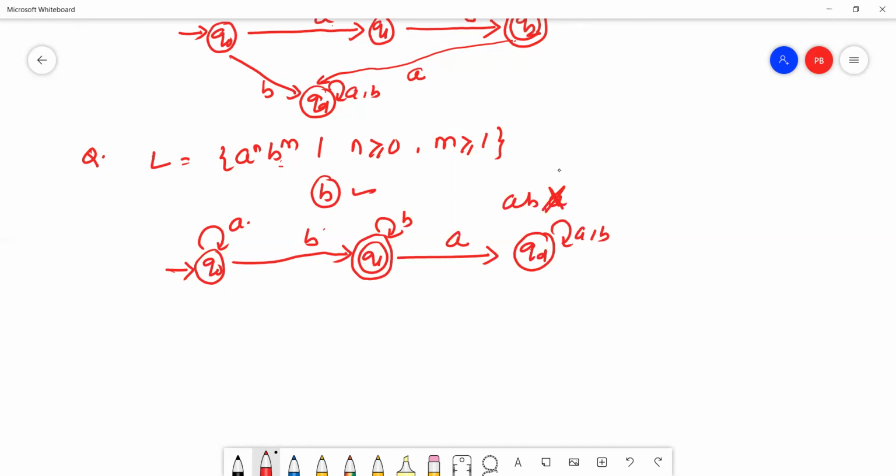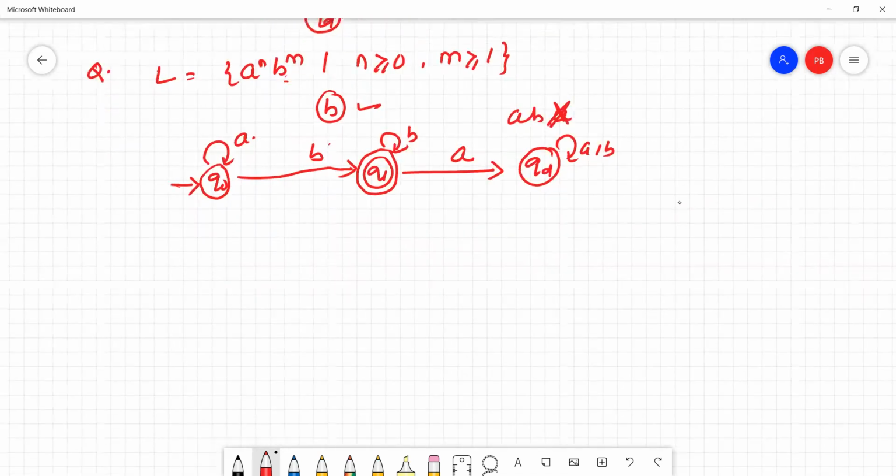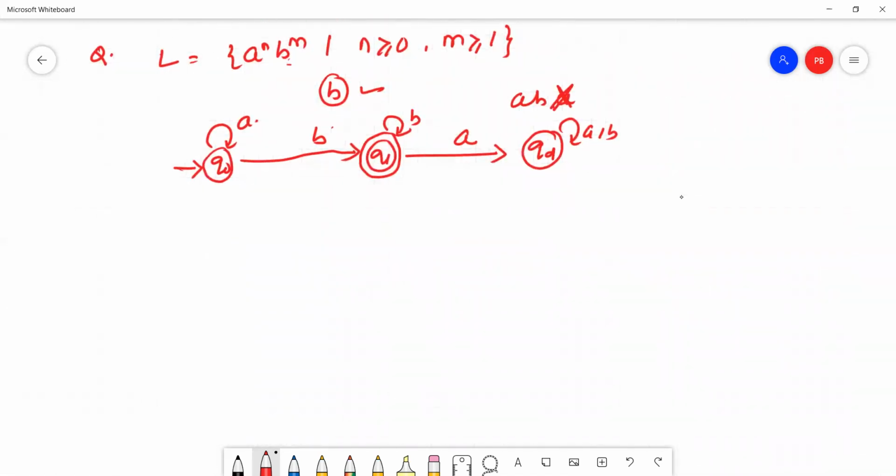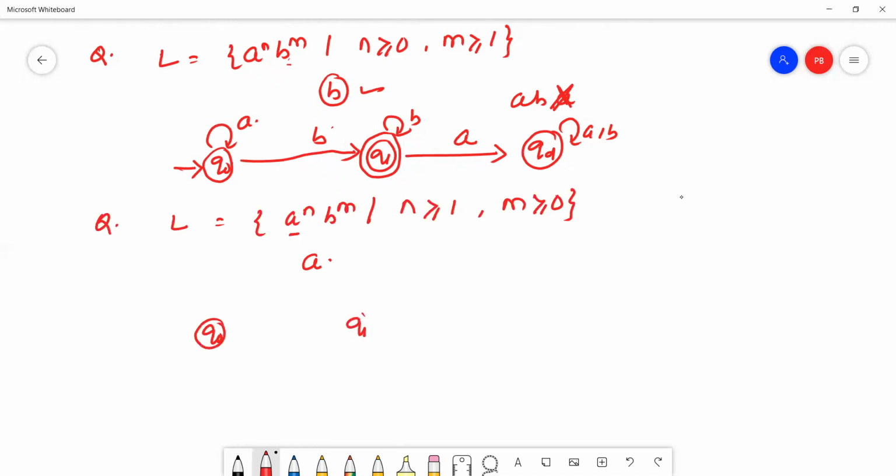This is one type of question. The next question is L equals a to the power n, b to the power m, where n is greater than or equal to 1, m is greater than or equal to 0. What is the minimum string here? The minimum string is a. So now we will draw the DFA: Q0, then Q1.